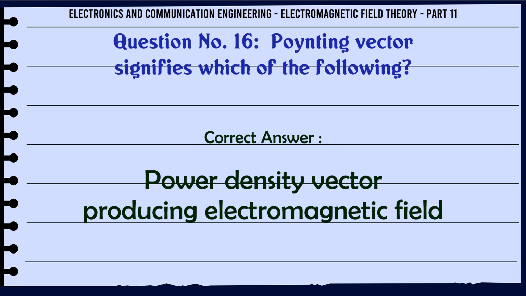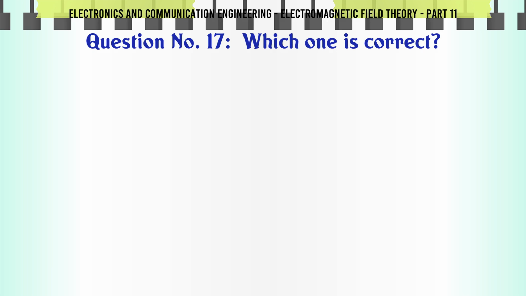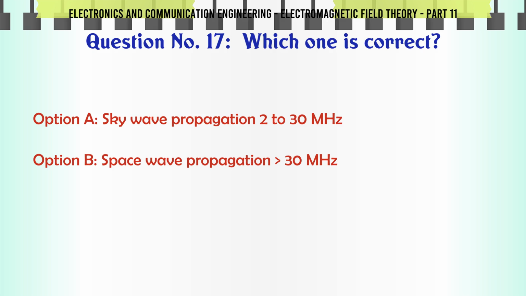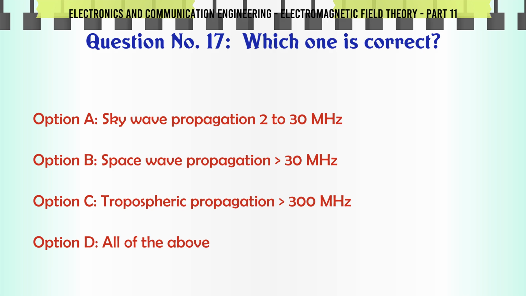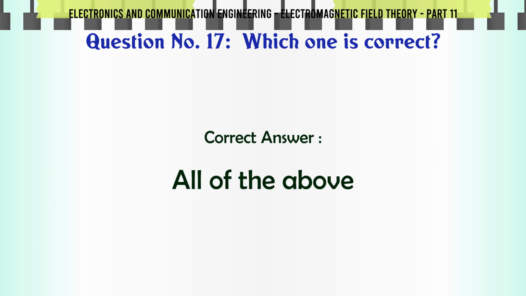The correct answer is power density vector producing electromagnetic field. Which one is correct? A. Sky wave propagation 2 to 30 MHz. B. Space wave propagation 30 MHz. C. Tropospheric propagation 300 MHz. D. All of the above. The correct answer is all of the above.